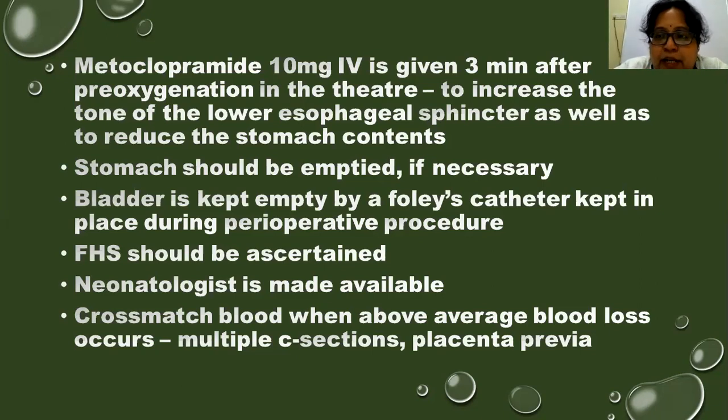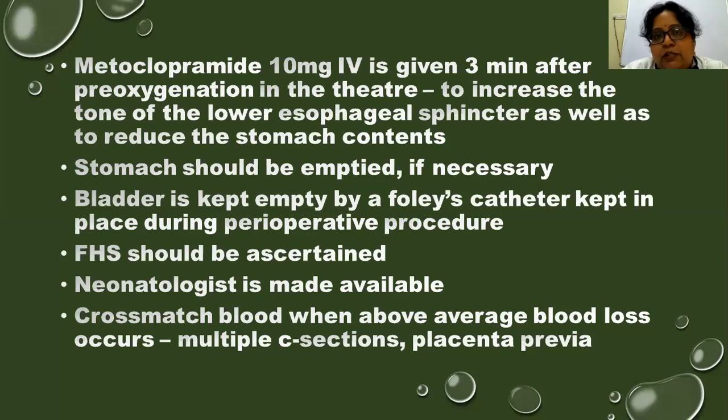And we have to see that the stomach is emptied if necessary. For this, we give a soap water enema on the day of surgery at 6 a.m., and the patient is kept NBM, nil by mouth, for at least 6 hours prior to surgery. Bladder is kept empty by the use of a Foley's catheter during the complete operative procedure, and fetal heart sound should be ascertained before the start of the surgery.